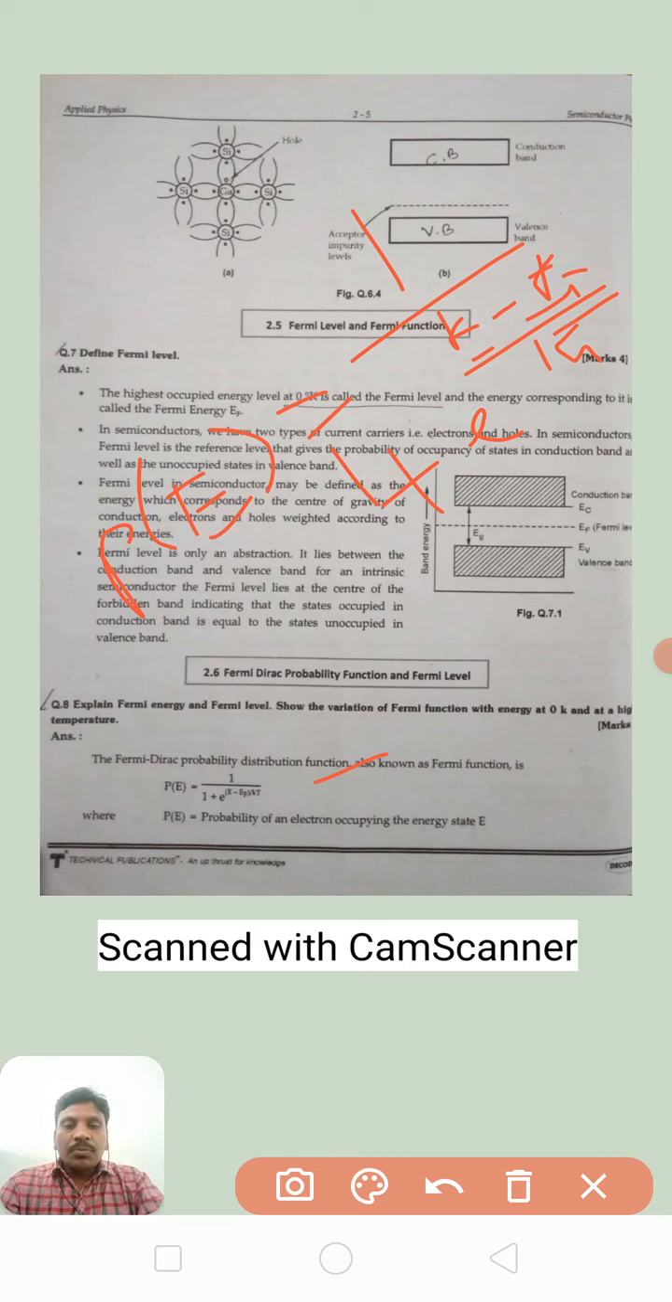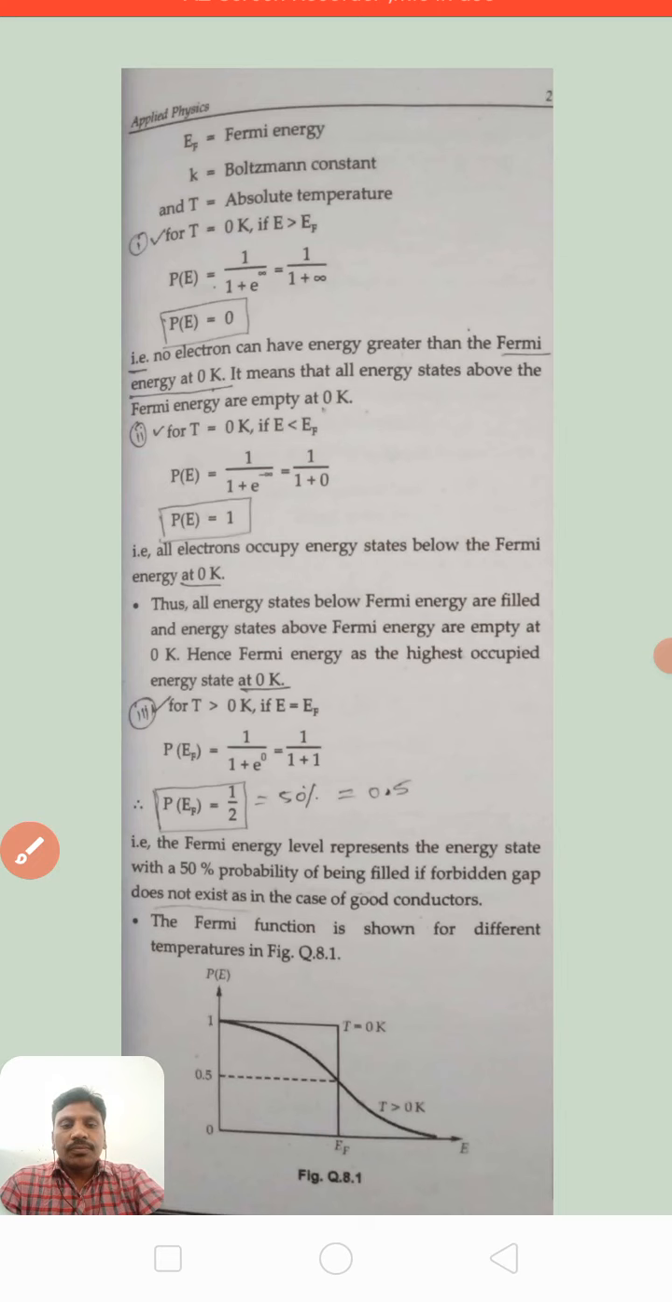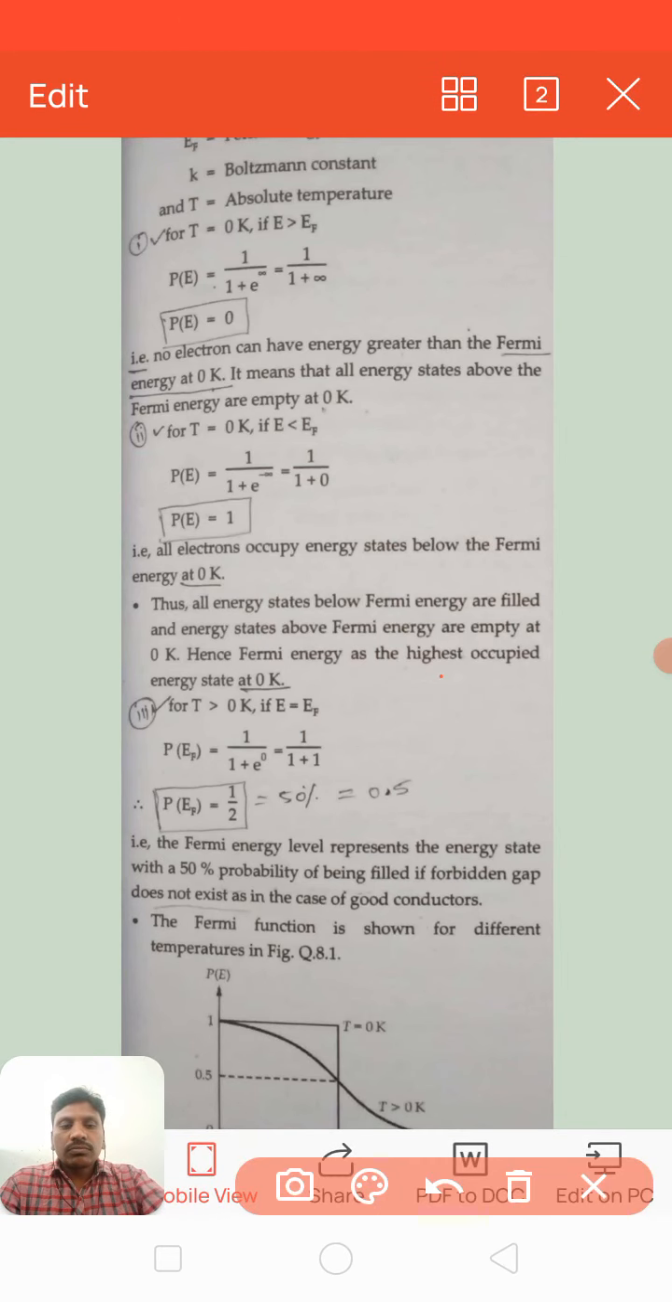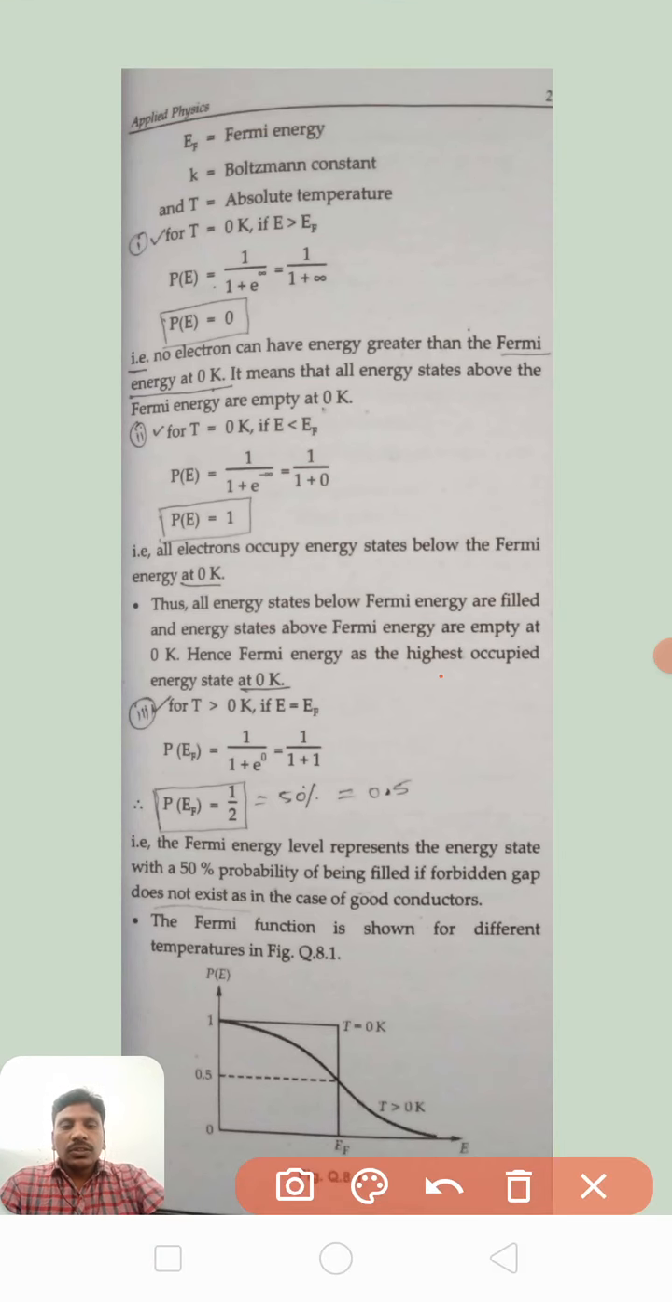Here P(E) is nothing but the probability of an electron occupying the energy state. EF is nothing but the Fermi energy, K is the Boltzmann constant, and T is the absolute temperature.